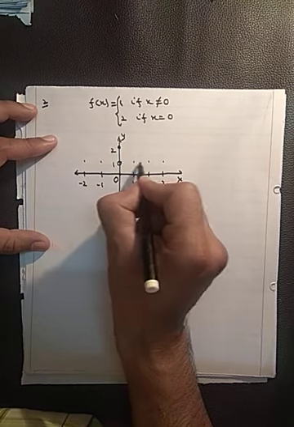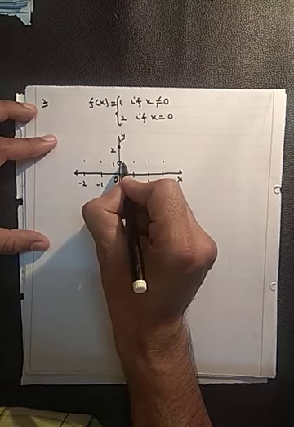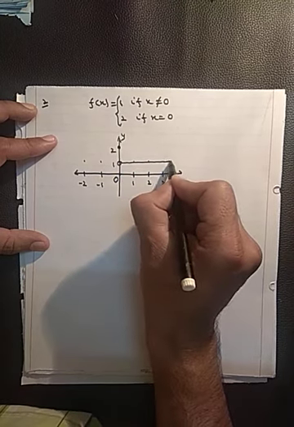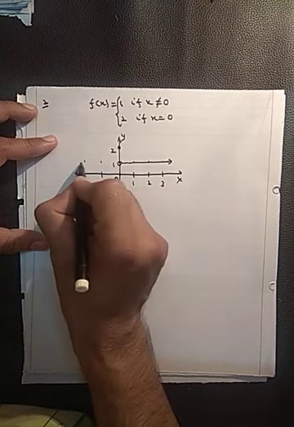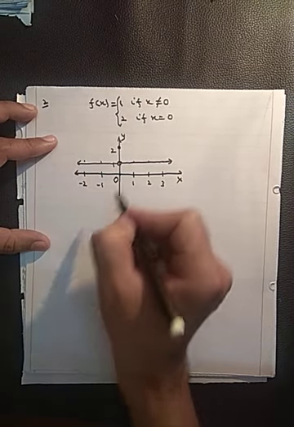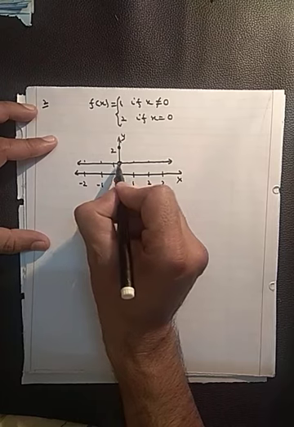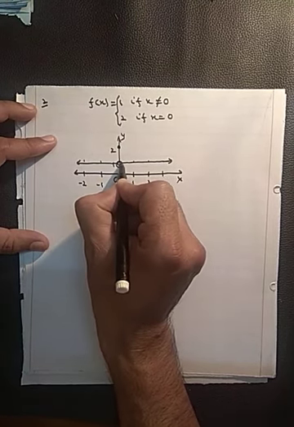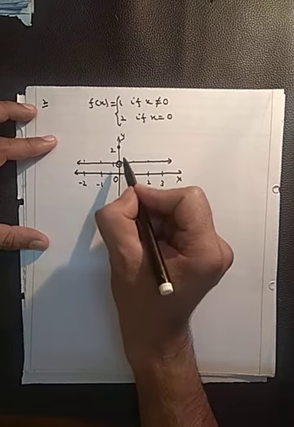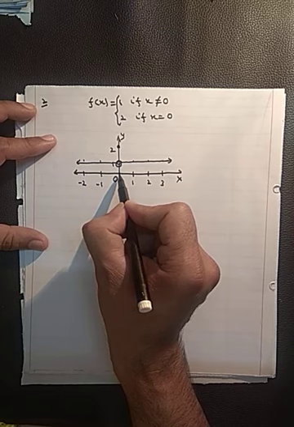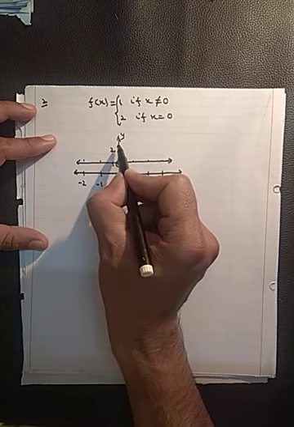But as soon as x is not equal to 0, the value of function is 1. So this is the graph. Okay, so this is the line. You can see here at x equals 0, we have one hole. Why are we getting a hole? Because at x equals 0, the value of function is 2.